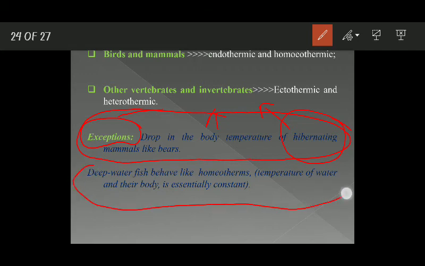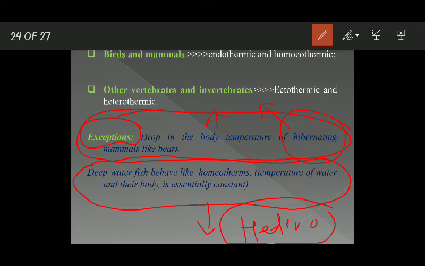Another exception is that of deep water fish. Fishes are heterotherms, but the fishes which reside at the bottom of water bodies, they behave like homeotherms. It is because of the fact that the temperature of water at the depth of a water body and the body temperature of these fishes is essentially constant. Okay. The temperature of water at the depth of a water body remains constant. It does not vary.